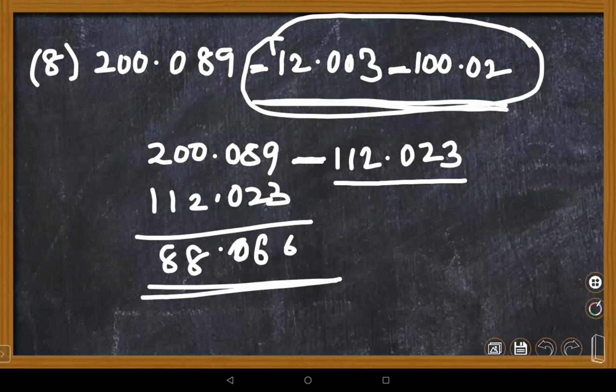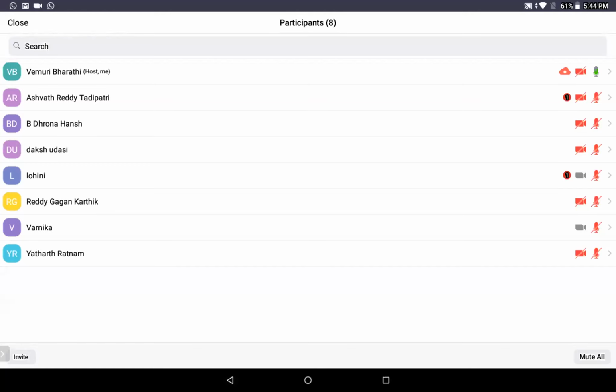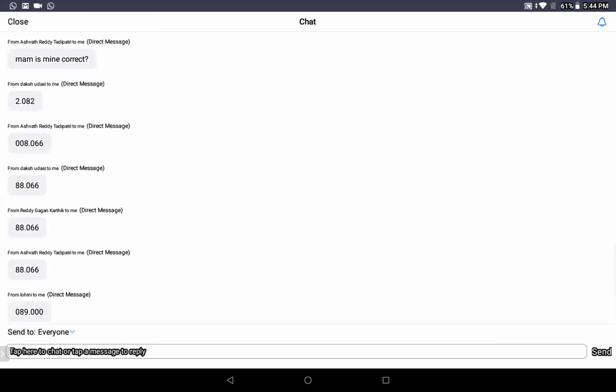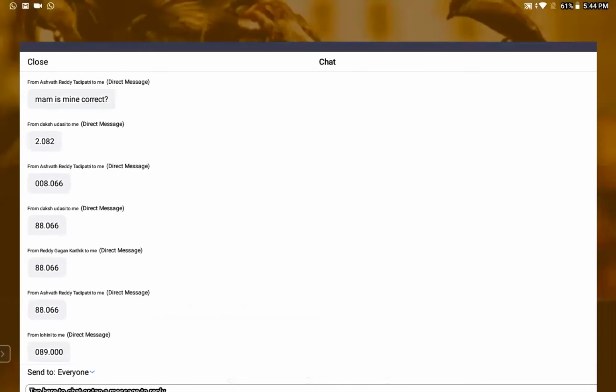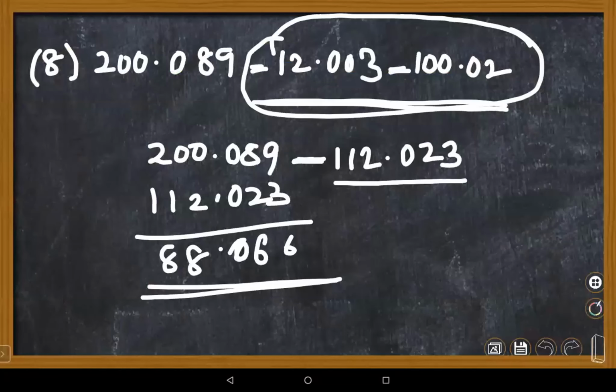Yes, ma'am, I rechecked the answer and sent it. Wait, I want to see whether Ashwath is giving an answer or not. I got an answer from Lohini. She gave 88.066. So sorry, Ashwath, you are correct. Gagan, you are correct. And Daksh, you are correct. And I missed answers from Drona. Drona, are you there? Drona, are you there?